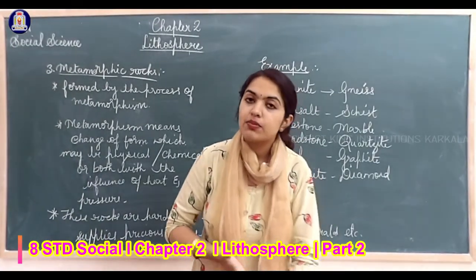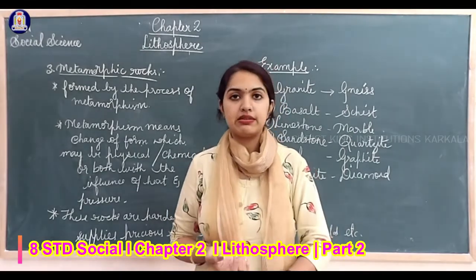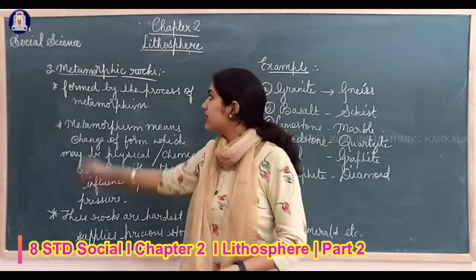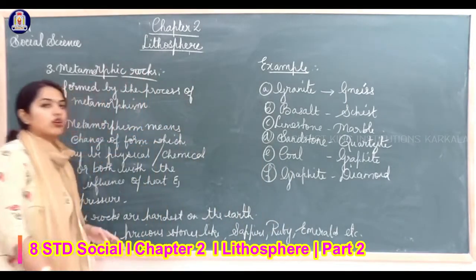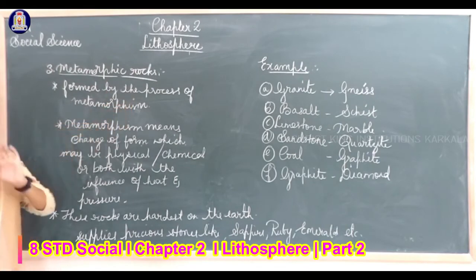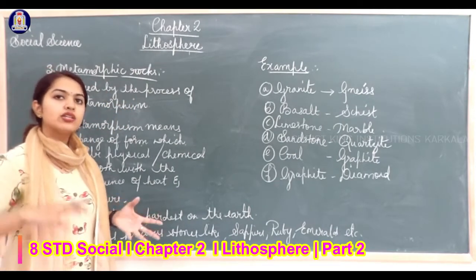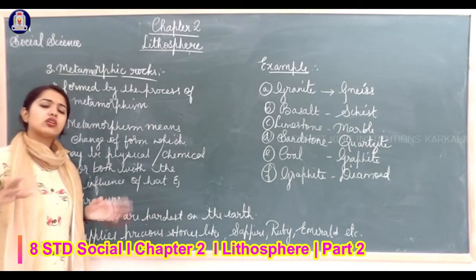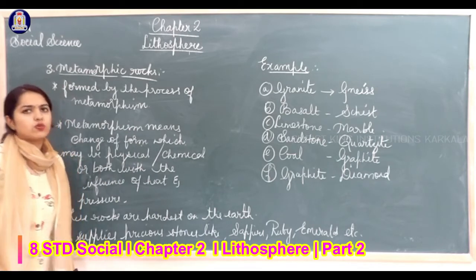So we have learnt about the two classifications of rocks, igneous and sedimentary. Now let's learn about the third classification of rock, that is metamorphic rocks. Metamorphic rocks are formed by the process of metamorphism. Metamorphism means alteration of pre-existing rocks. The rocks which were already present change their form.